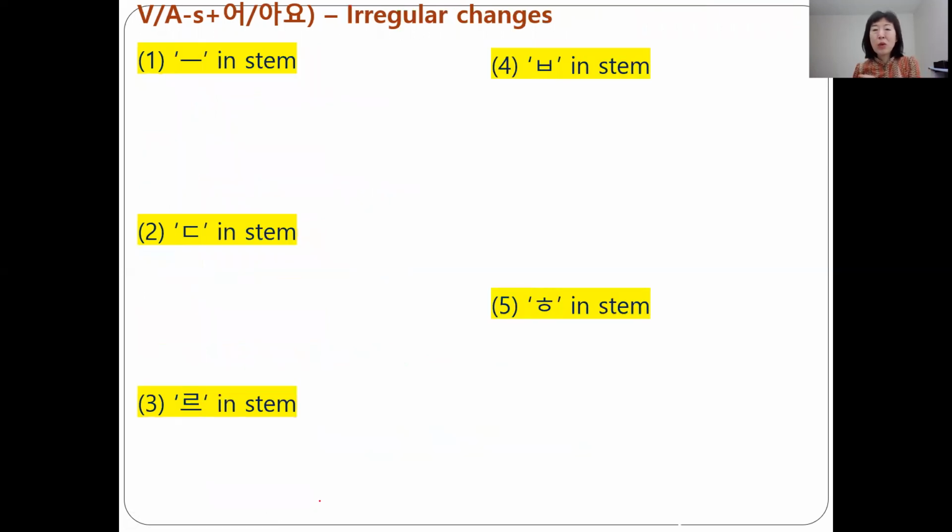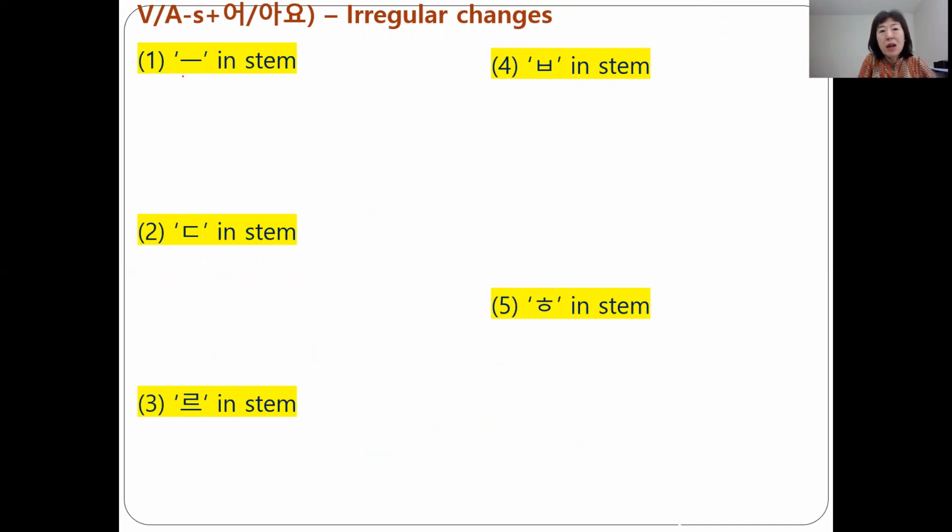자, next, irregular changes입니다. The rule is very simple, and for each case, I will make a video later to explain those things and talk about more examples based on sentences.